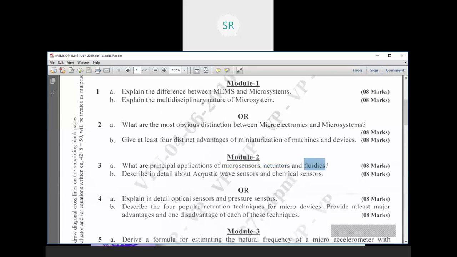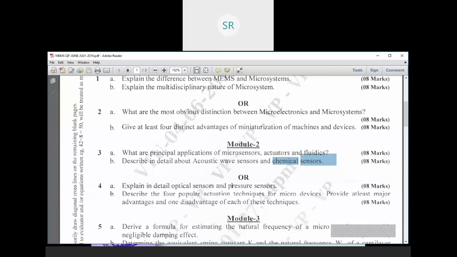Then describe in detail the acoustic wave sensor and chemical sensor. This is for 8 marks, so 4 marks for the acoustic wave sensor and 4 marks for the chemical sensor. You can define what is an acoustic wave sensor and the working principle of the chemical sensor. Next, explain in detail the optical sensor and pressure sensor.